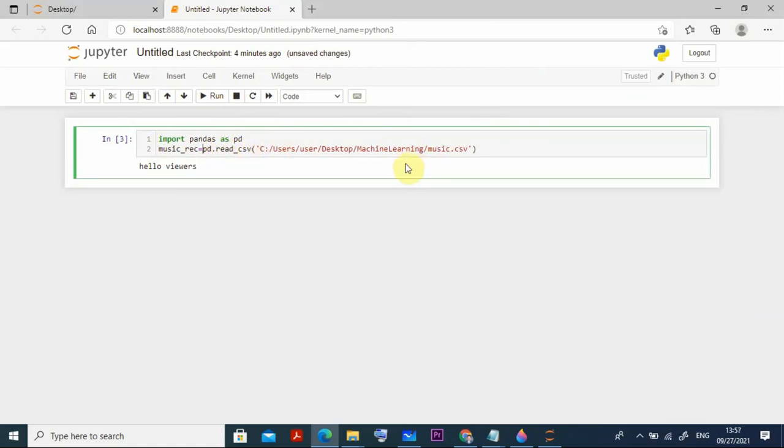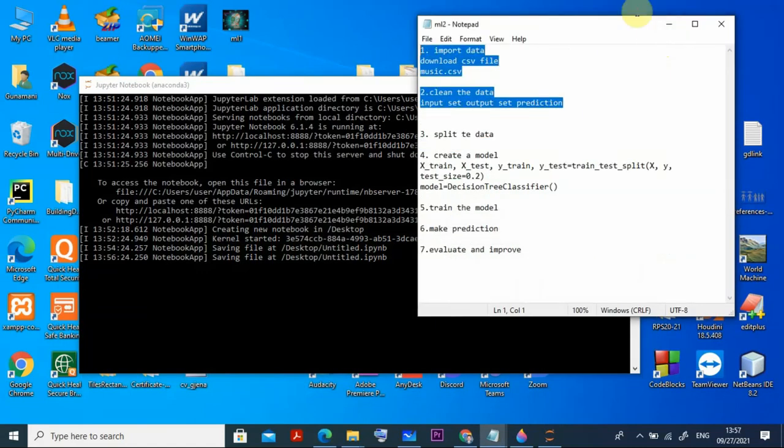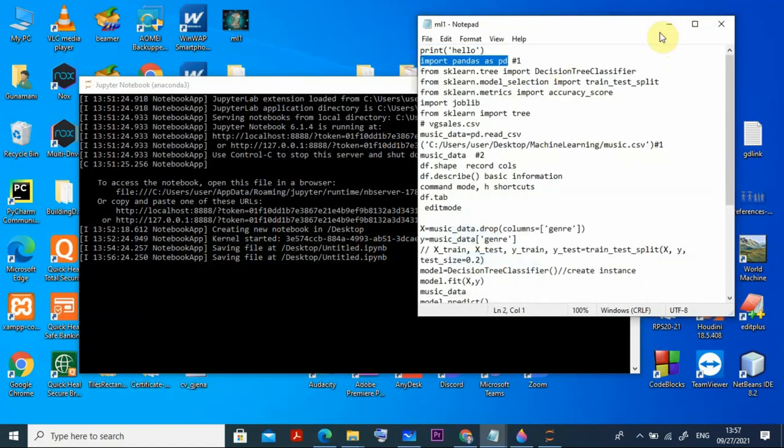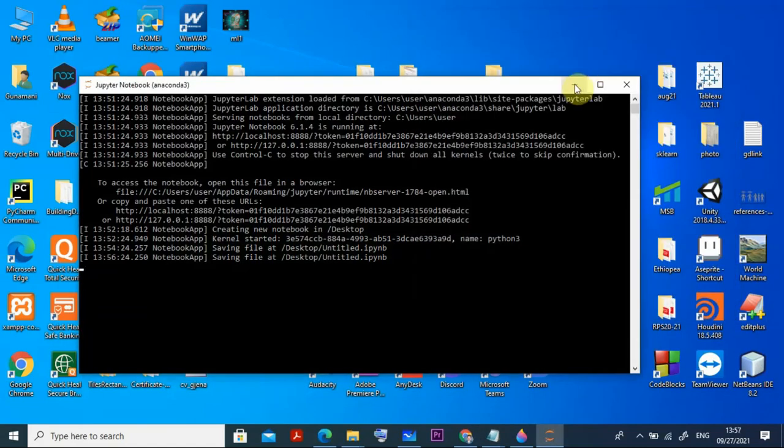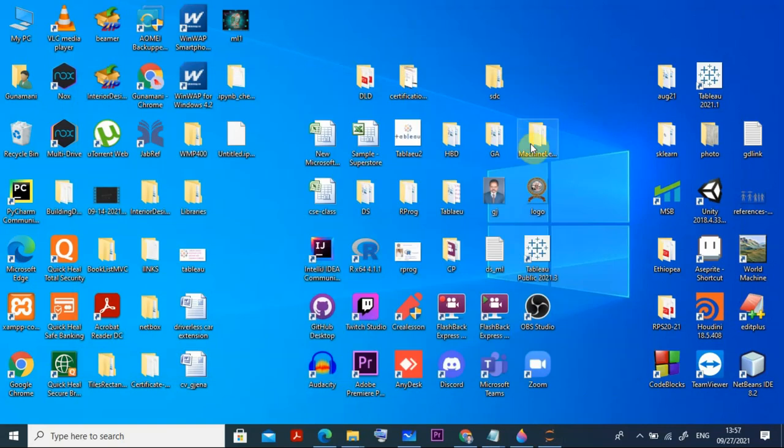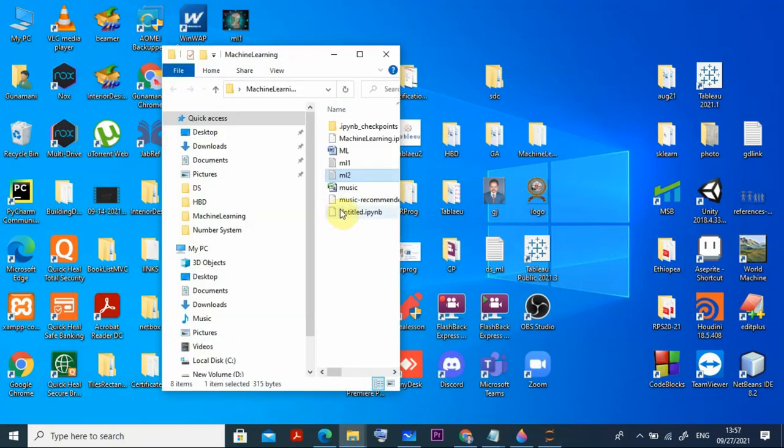Where is it? Where is my file? My file is in the C drive, user, because it is in the desktop. I created a folder machine learning. There I am putting it. If you are interested, you can see it here. So I am having it here. Yeah, I will show you where I copied and where I put my data. So you can see I have a folder machine learning. In this machine learning, I already have the music data there.